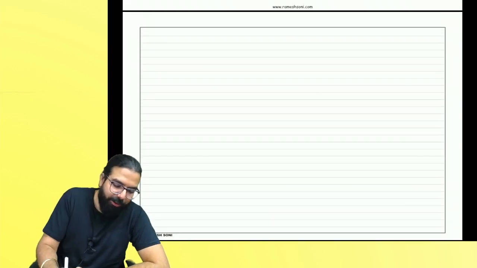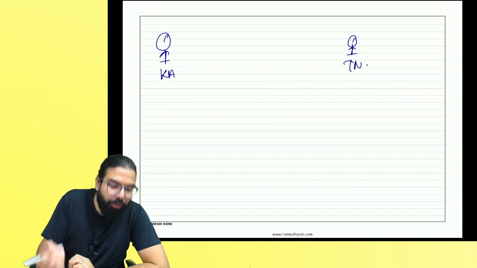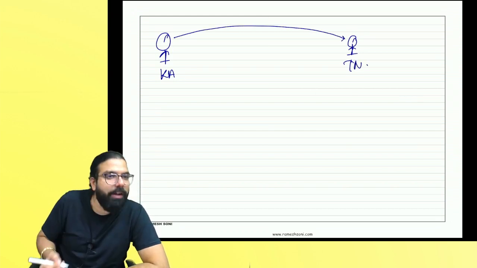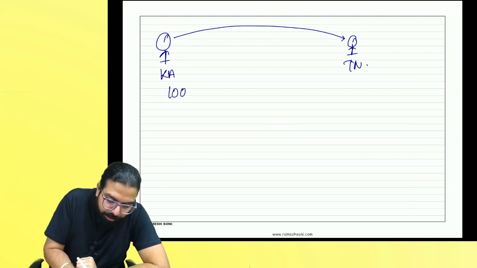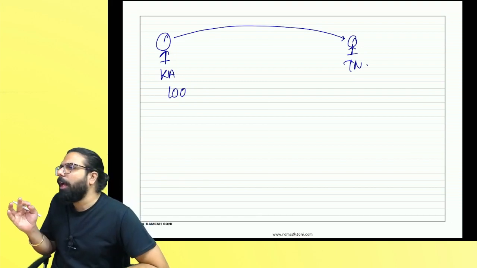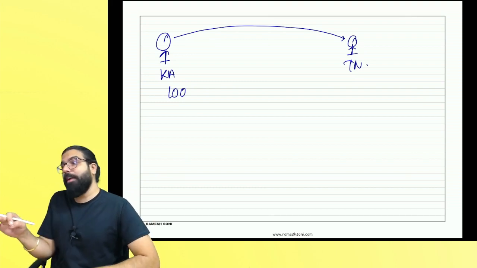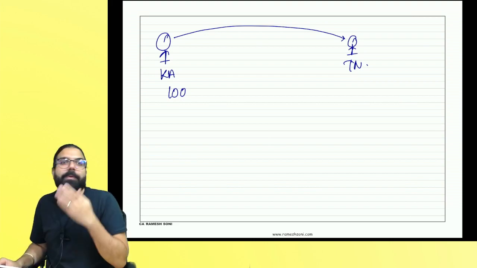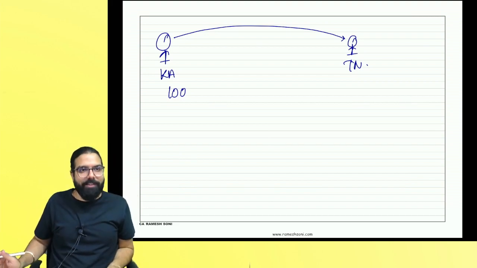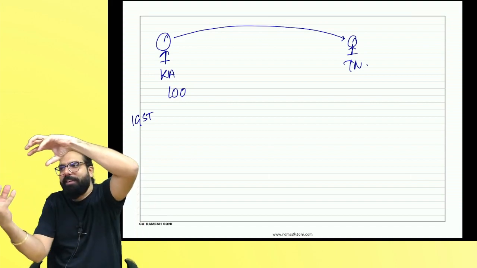You know what GST does? I'll tell you. This is one Karnataka guy. This is one Tamil Nadu guy. The Karnataka guy will go ahead and sell the goods to the Tamil Nadu guy. He will charge on 100 rupees of goods, supposedly. There's something called IGST, integrated GST. After some time, you'll understand everything. Slowly, it will come. But there's something called IGST which is charged now. You know why the government introduced IGST? IGST is nothing other than CGST plus SGST put together.